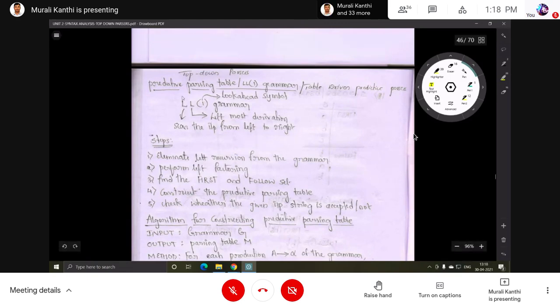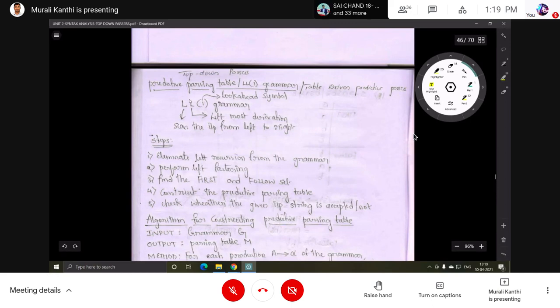Already in the last class I told you LL(1) grammar, LR(1) and so on. In LL(1), the first L stands for scanning the input from left to right. The second L stands for using leftmost derivation.